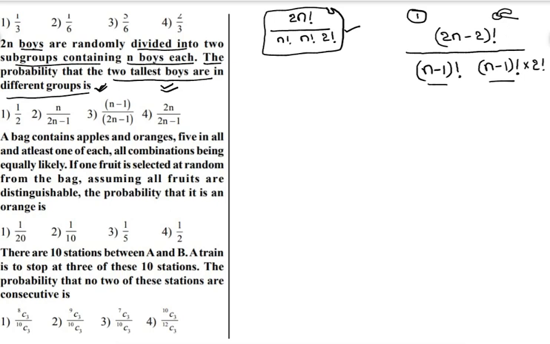So this is the case. One tallest boy is entering this group, the other tallest boy is entering the other group. These two can interchange, so into 2! will come. So this is the answer for the favorable cases, and this is the answer for the total number of cases, so you will get the required probability.